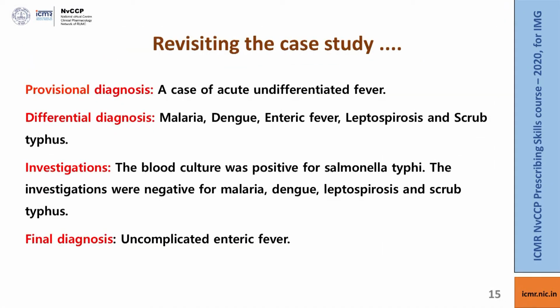Now, coming back to our case study, the initial diagnosis was acute undifferentiated fever and the differential diagnosis was malaria, dengue, enteric fever, leptospirosis and scrub typhus. Because we ordered all the investigations, what we found is that the blood culture was positive for Salmonella typhi, and based on this a final diagnosis of acute uncomplicated enteric fever was made. Even though the diagnosis for this patient was enteric fever, all these conditions, especially the differentials here, present in a very similar manner, and knowing them is very important because each of them has its individual treatment regimen, and hence we will be seeing the management of all these conditions individually in the upcoming slides.